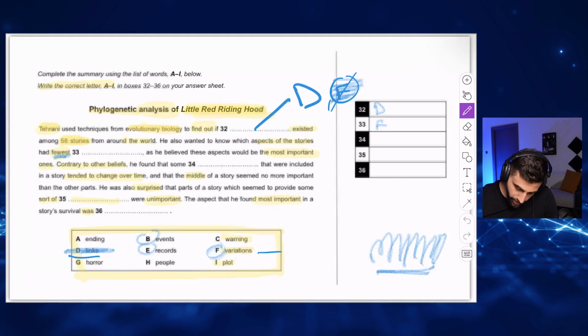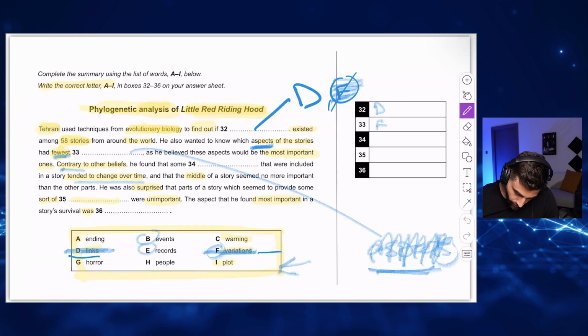Let's go to the question. The question says, he found that some events, I would say, that were included tend to change over time. Events. Obviously, it's not ending. It's not horror. Events does make sense, yeah?